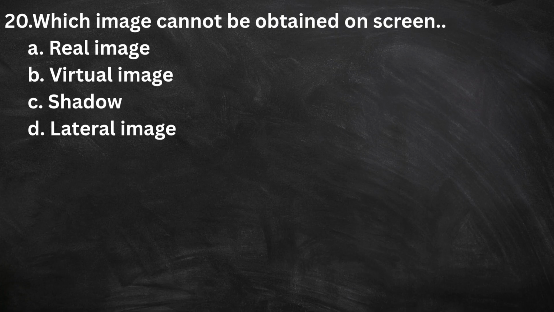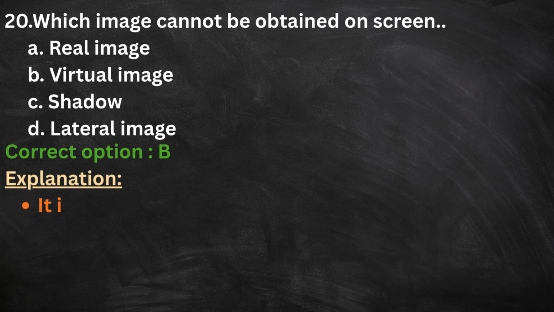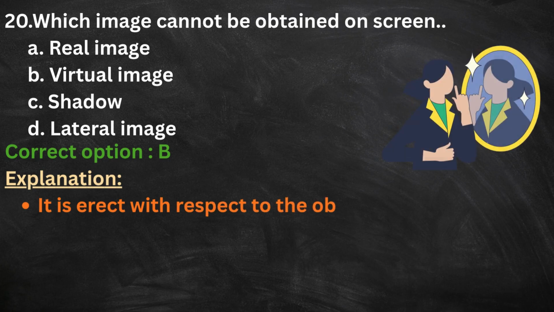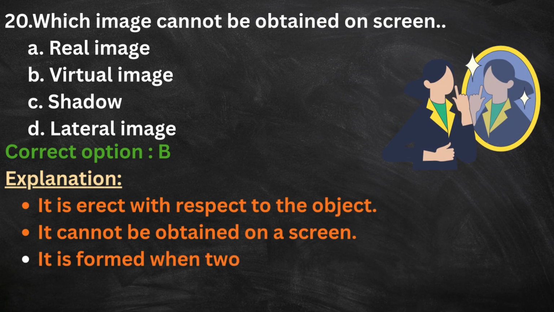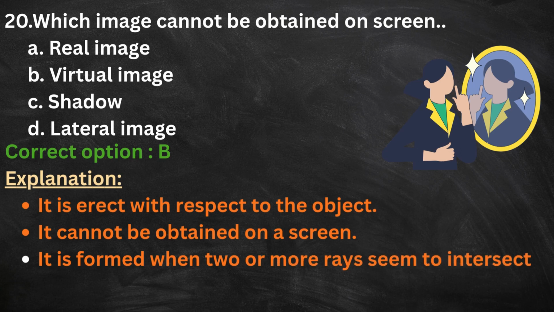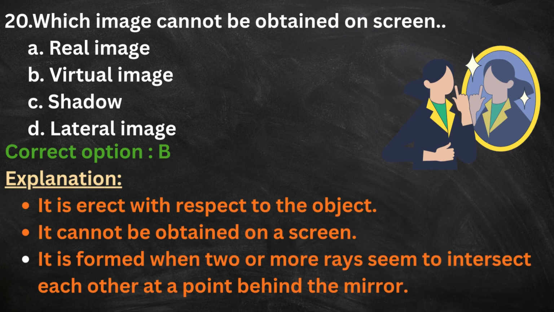20. Which image cannot be obtained on the screen? A. Real image. B. Virtual image. C. Shadow. D. Lateral image. The correct option is B. Here is the explanation. It is erect with respect to the object. It cannot be obtained on a screen. It is formed when two or more rays seem to intersect each other at a point behind the mirror.